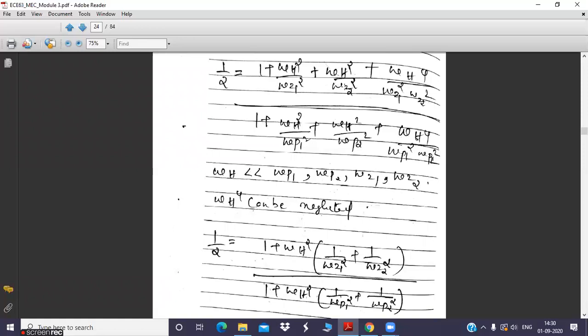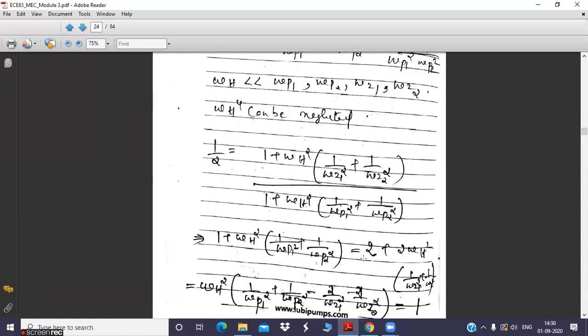In the numerator it will become 1 plus omega h square multiplied by 1 by omega z1 square plus 1 by omega z2 square, the whole divided by 1 plus omega h square multiplied by 1 by omega p1 square plus 1 by omega p2 square.